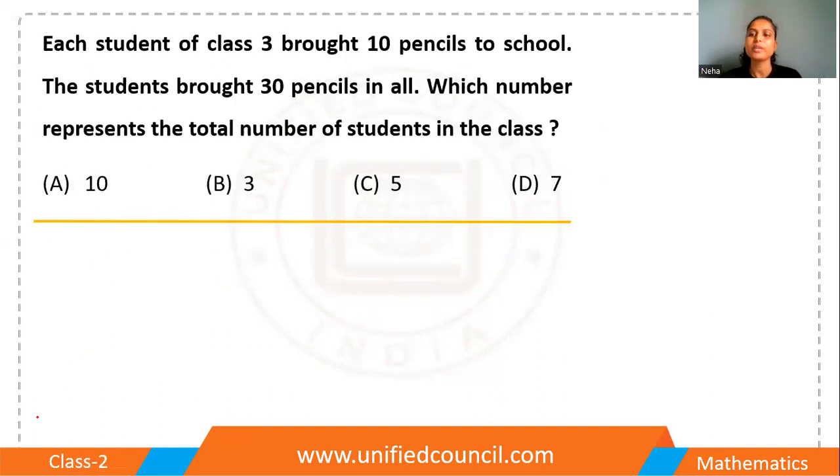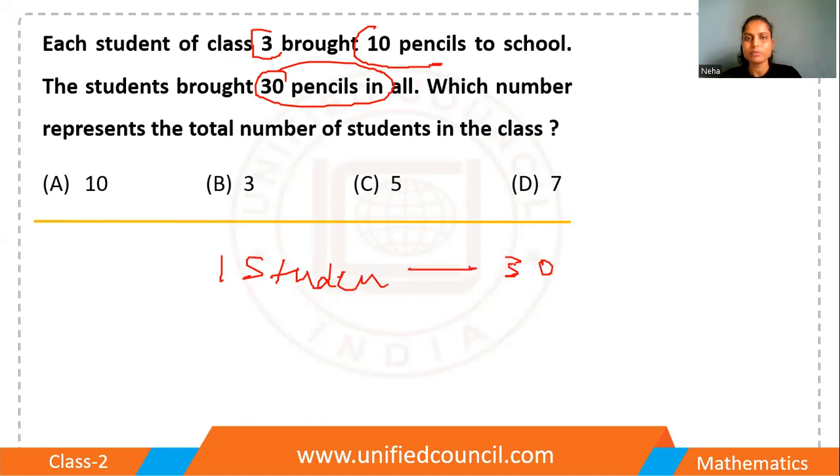Okay. Let's move to the next one. Each student of class 3 bought 10 pencils to school. The students bought 30 pencils in all. Which number represents the total number of students in the class? Okay. So each student brings 10 pencils. In total, there are 30 pencils.